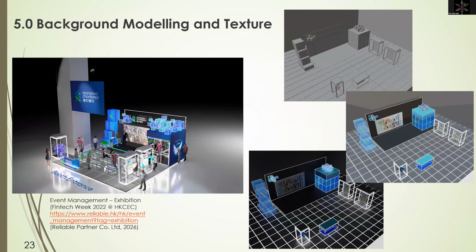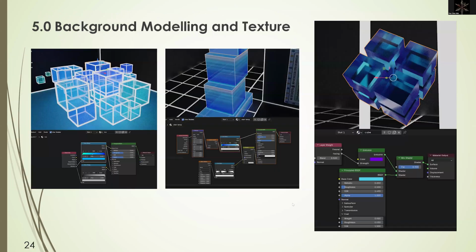This is the modeling part. I've built the model as a gray model, and I have gotten the texture, and the bottom one is the rendering. I've built the texture in Blender shading with the node tree of the Principled BSDF.